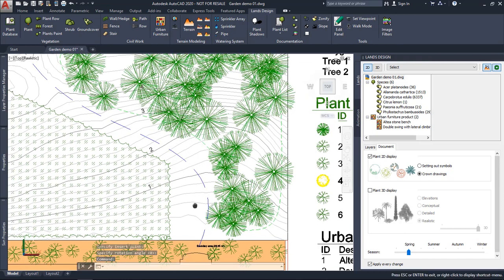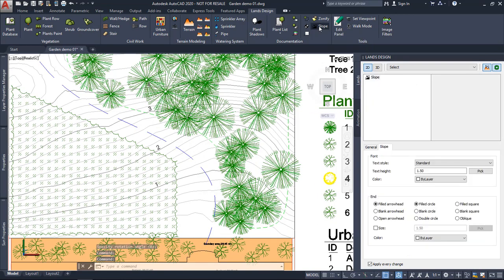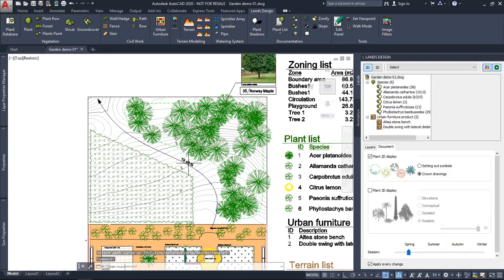Another thing that we can insert here is, for example, a slope. So we can run the slope command, define the size of the text, and select this curve to get the value of the slope that is measured according to the start and end point. It doesn't take into account all the slopes in between, the different changes of slope.